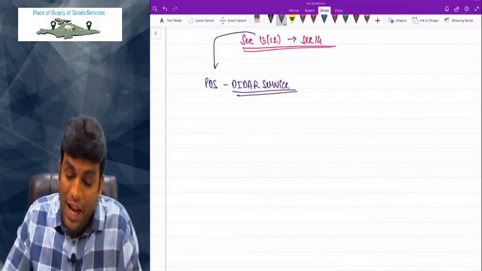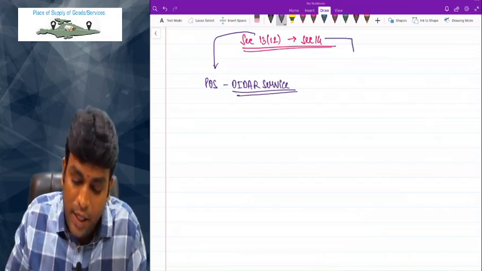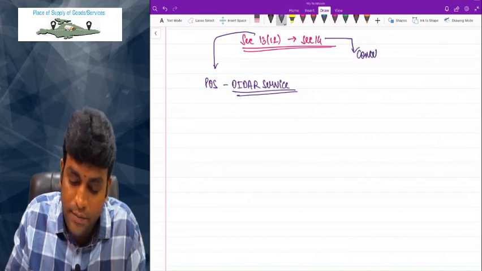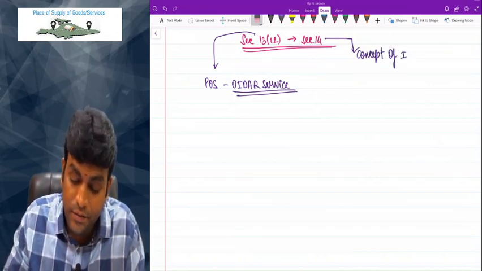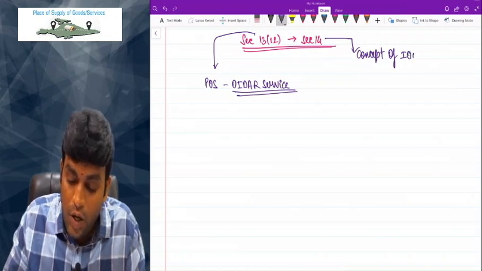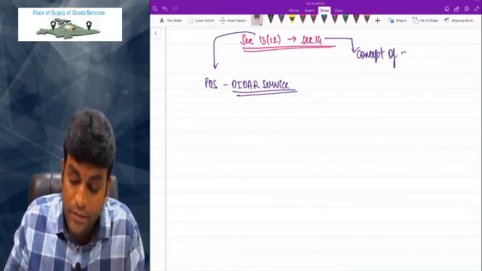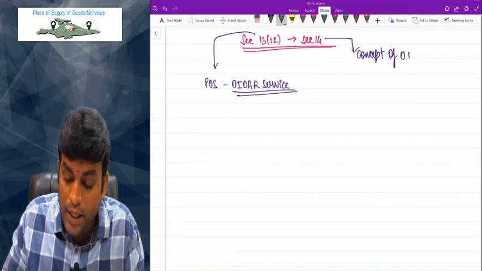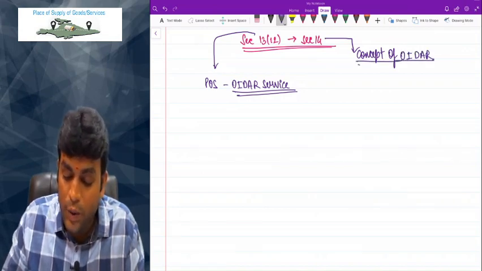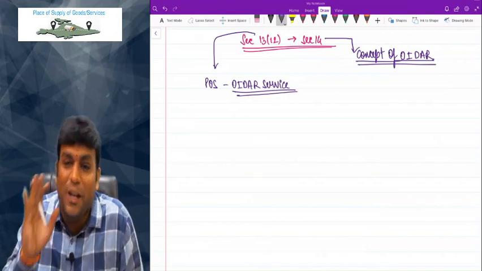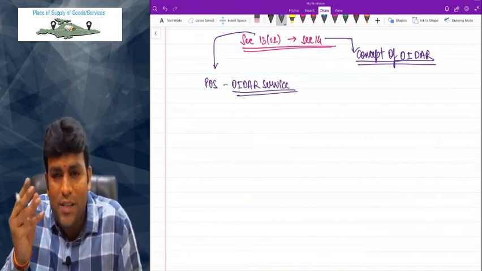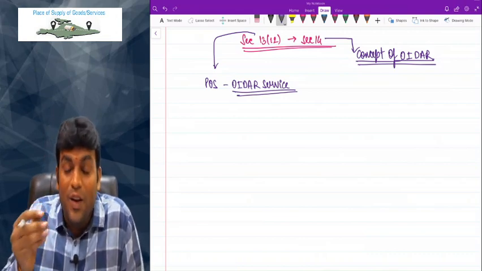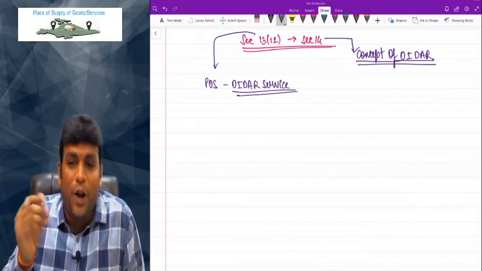So basically, my dear friends, section 14 talks about the concept of ORDER, and 13.12 talks about the place of supply for ORDER. So my approach is, first let's learn what is the concept of ORDER, then we can learn the place of supply for ORDER service.